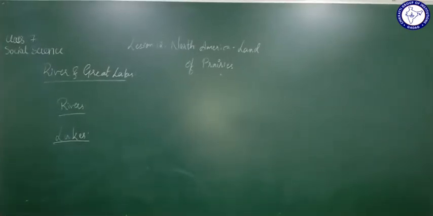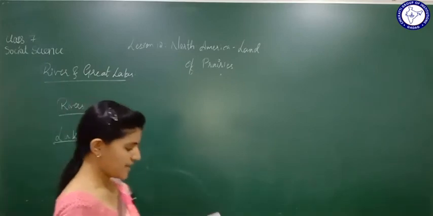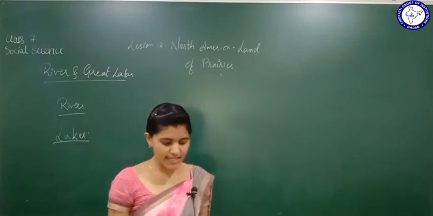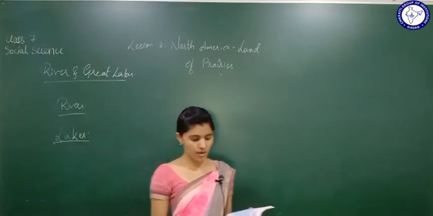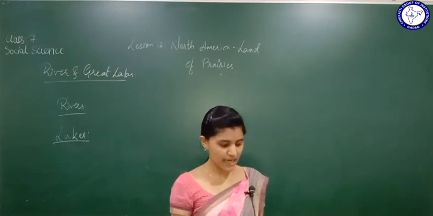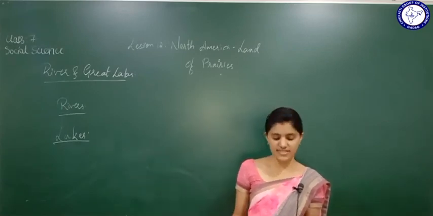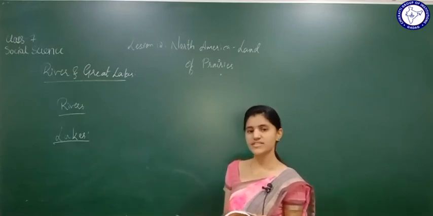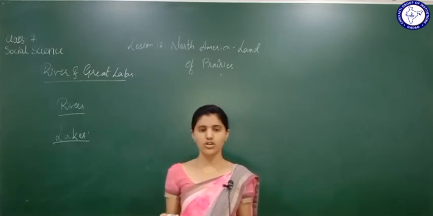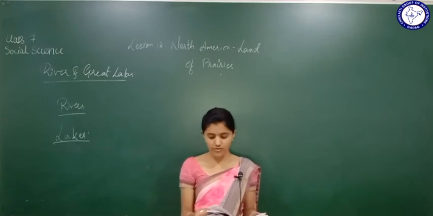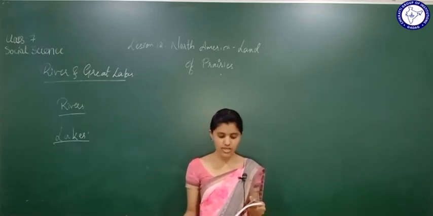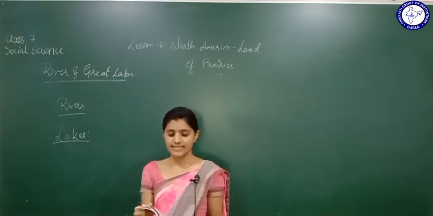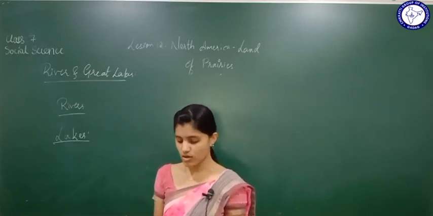So what did we study? We studied about the rivers and Great Lakes of North America. So dear students, in this session we studied about North America, its location, physical settings and extent. Then we studied about the 4 physical divisions of North America. After that, we studied about rivers and Great Lakes present in North America.